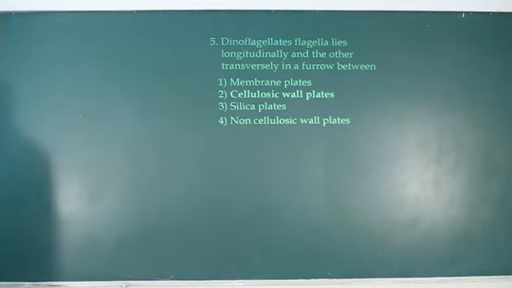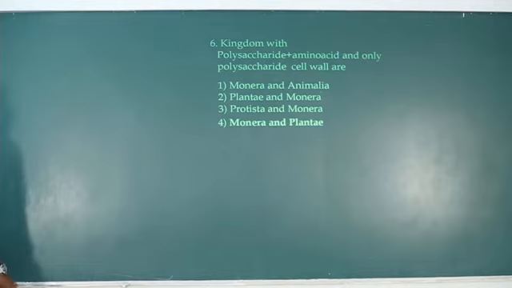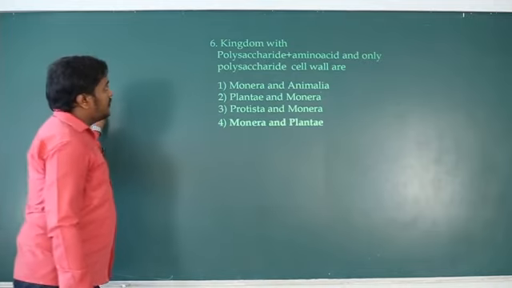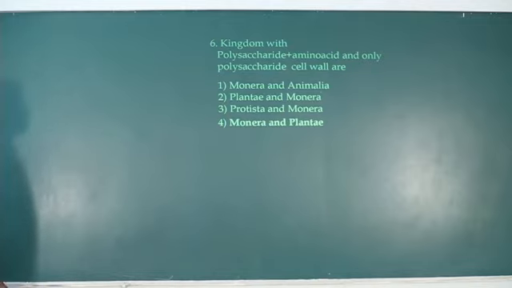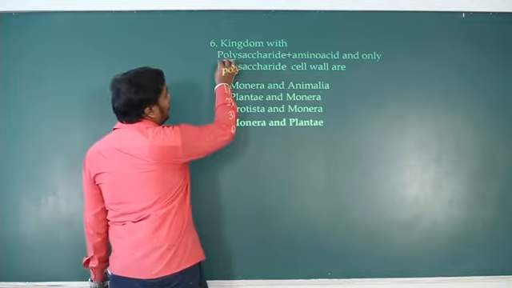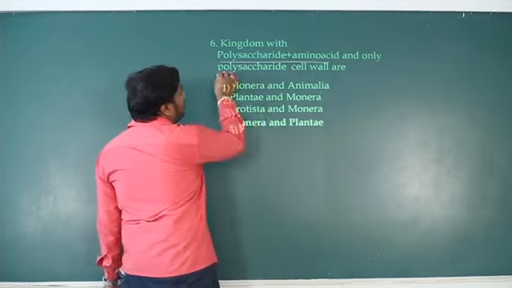Next question number 6. So kingdom with a polysaccharide plus amino acid and only polysaccharide cell wall are. So kingdom with the polysaccharide plus amino acid and only polysaccharide.